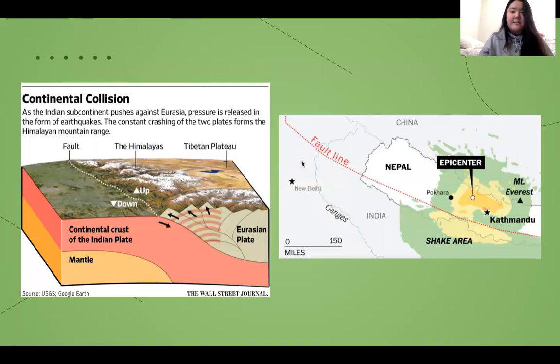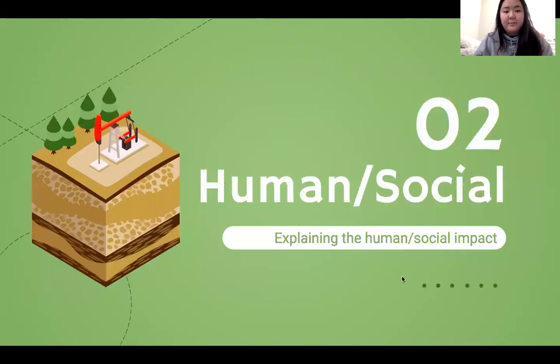Here are some diagrams to show what exactly took place and where it took place. As you can see, the tension is building up here, and the Indian plate is going under the Eurasian plate. And here in this diagram, we're able to really see the exact location of the epicenter and the close proximity it has to Kathmandu. So let us continue.